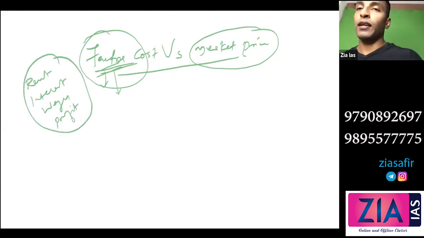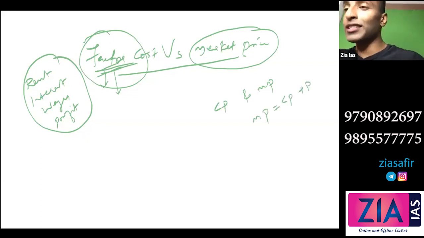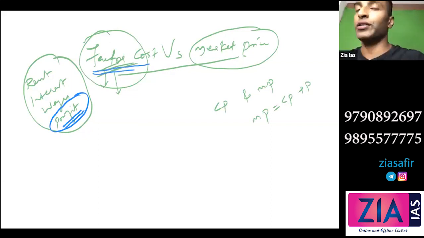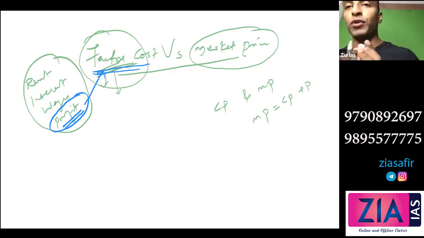Then what is market price? See, some of you have confusion that when we talk about factor cost and market price, you might be studying cost price and market price in quantitative aptitude, right? There, market price equals cost price plus profit. But here that is not the market price. Here in the factors, profit is already taken. So in the factor cost, profit is included, because profit is also an income generated through factor inputs from entrepreneurship, right? So in factor cost, profit is there.